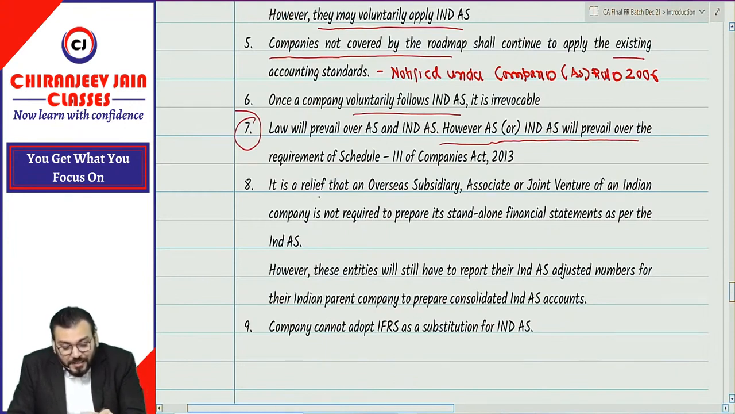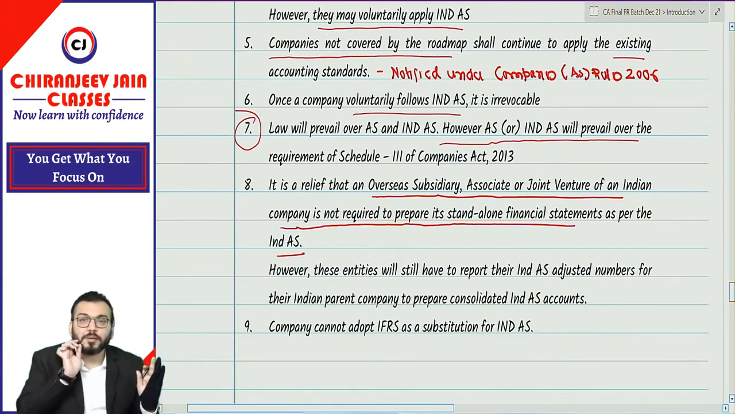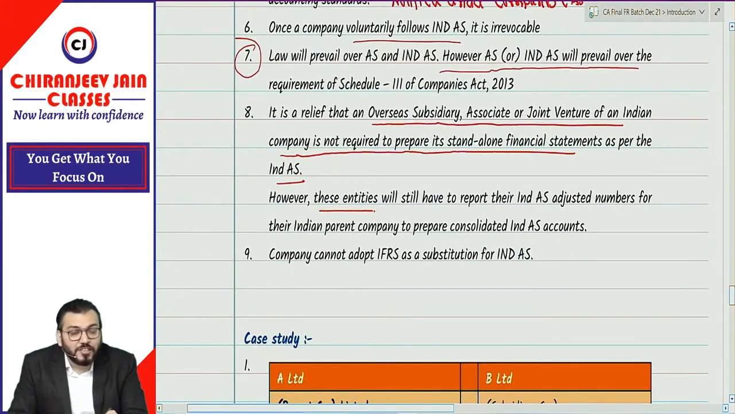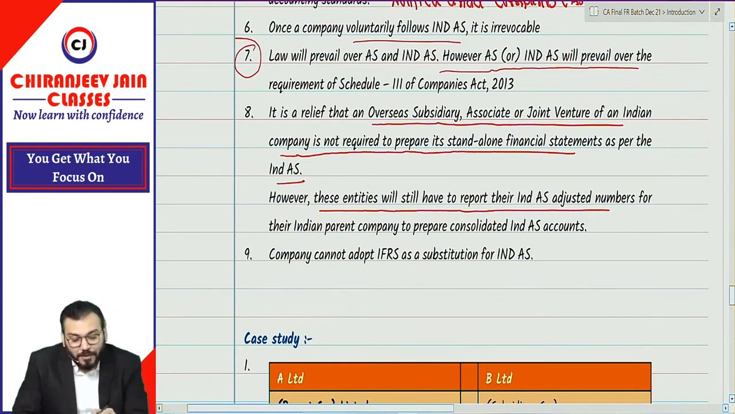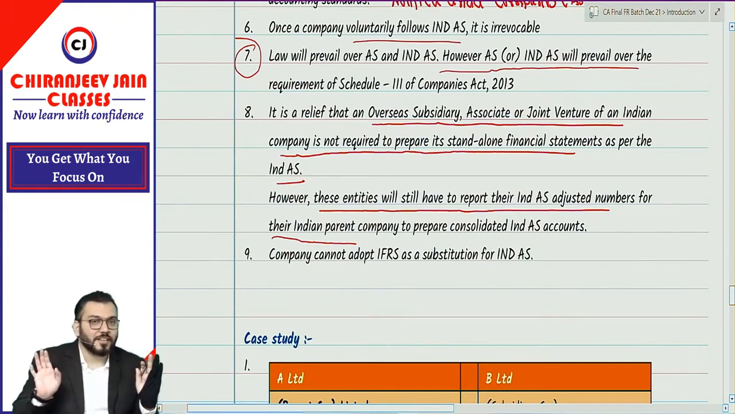What is written? It is a relief that overseas subsidiaries, associates or joint ventures of an Indian company are not required to prepare a standalone financial statement as per Ind AS. However, this entity will still have to report the Ind AS adjusted numbers for the Indian parent company, to prepare the consolidated Ind AS financial statement. Understood? Correct? Good.